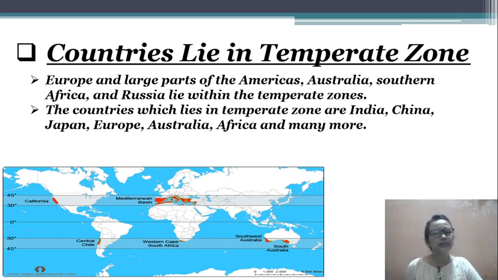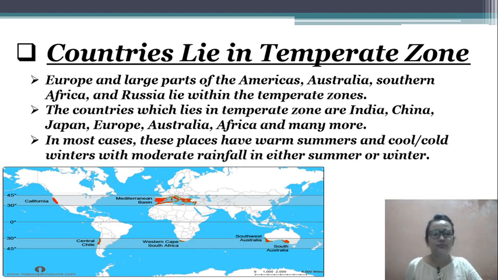In most cases, those places have warm summer and cool or cold winter, with moderate rainfall. It is neither too summery nor too wintry.